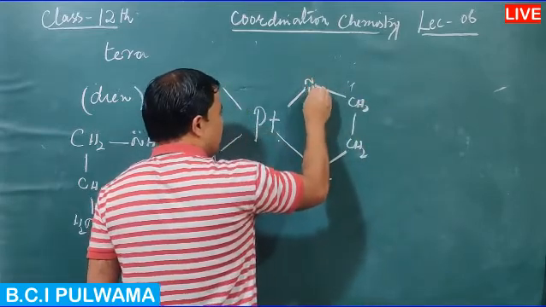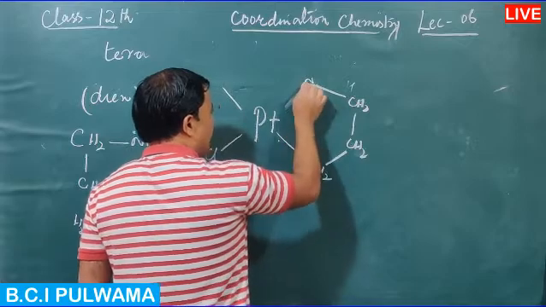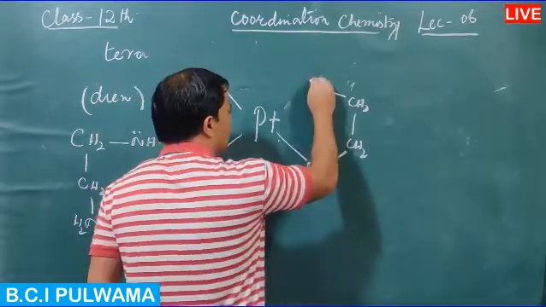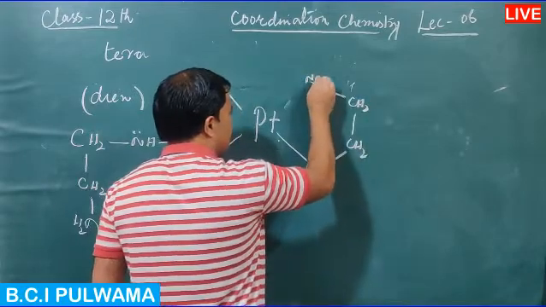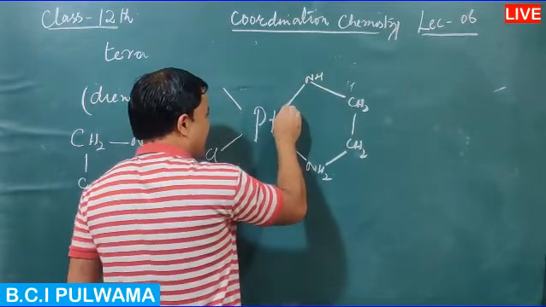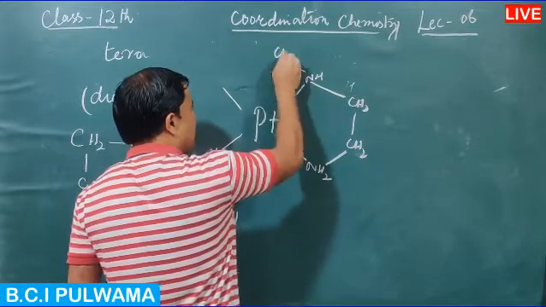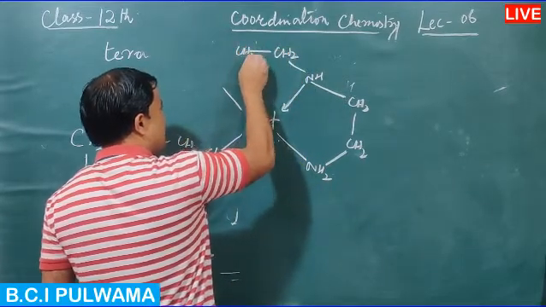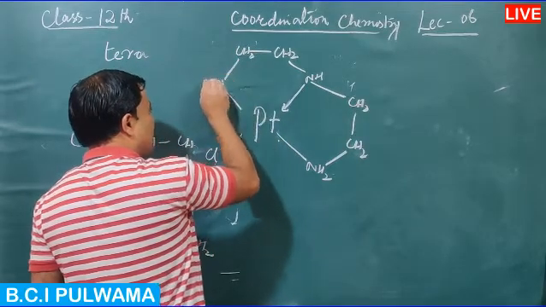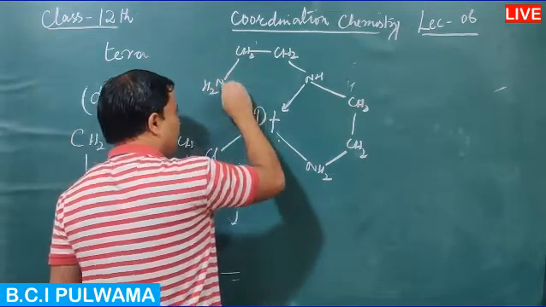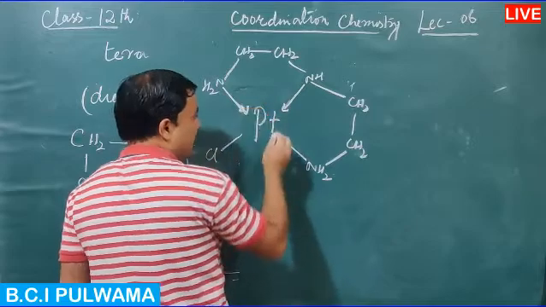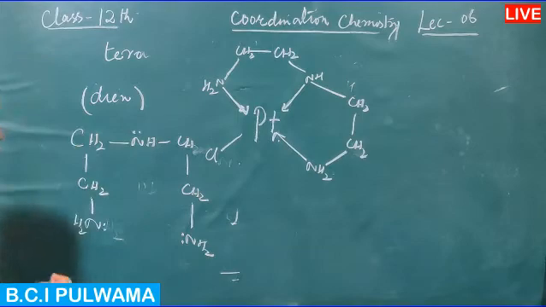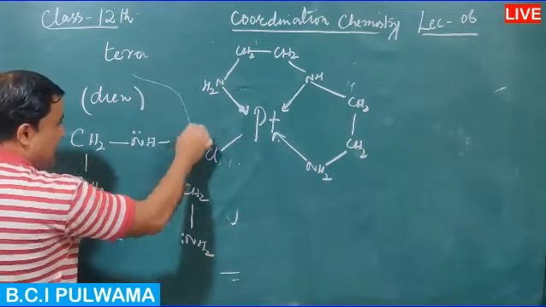This is NH, and then we have NH2. This is the first coordinate bond, this is the second coordinate bond, and this is the third coordinate bond. See, this is the ligand.